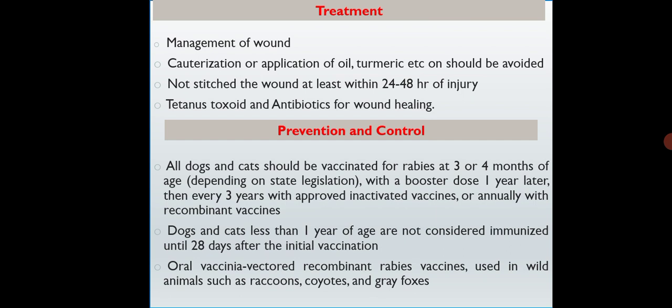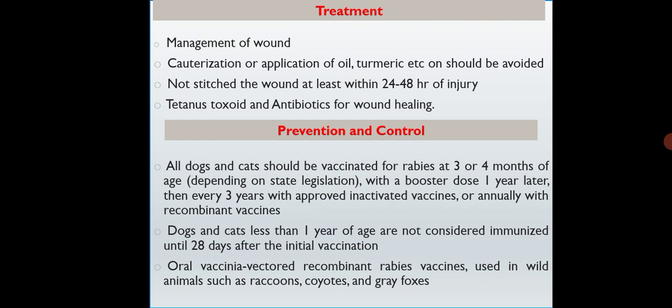And prevention and control. All dogs and cats should be vaccinated for rabies at 3 or 4 months of age with a booster dose. Dogs and cats less than 1 year of age are not considered immunized until 28 days after the initial vaccination.